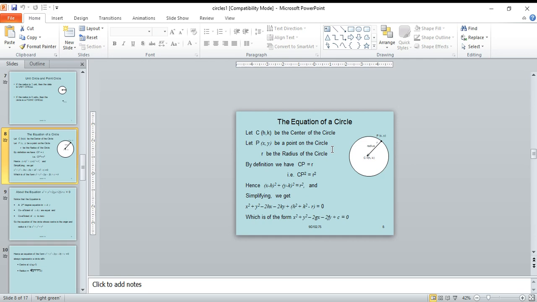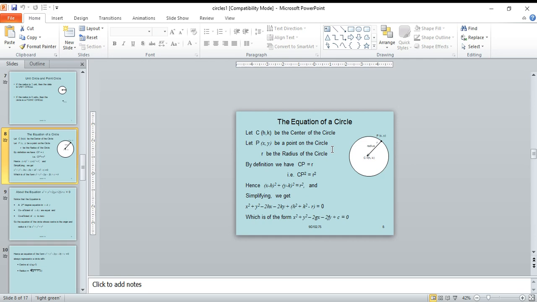Here c equal to h square plus k square minus r square, and g equal to minus h, f equal to minus k.